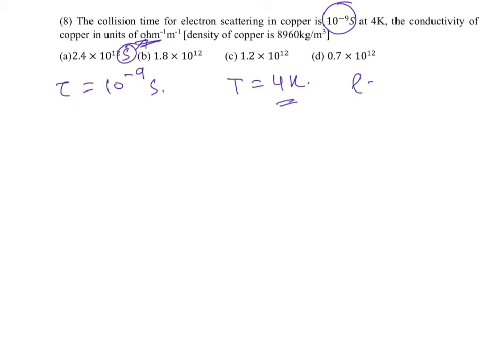So density I am putting as D, 8960 kg per meter cube. I always put everything in SI.